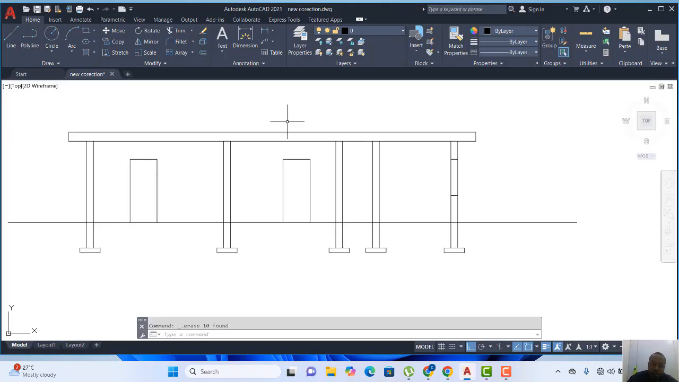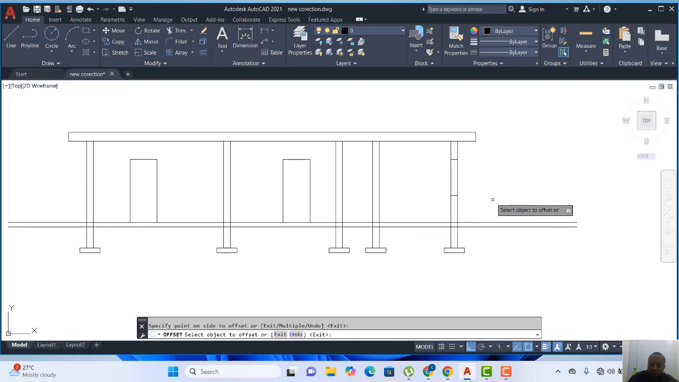The next one is still on the foundation. I'll click offset, and then I'll set 150, which is the reinforced concrete. That is the slab, the concrete slab, possibly reinforced or non-reinforced. So I'll click on offset again, then I'll type 300 for hardcore. So I'll set hardcore 300.